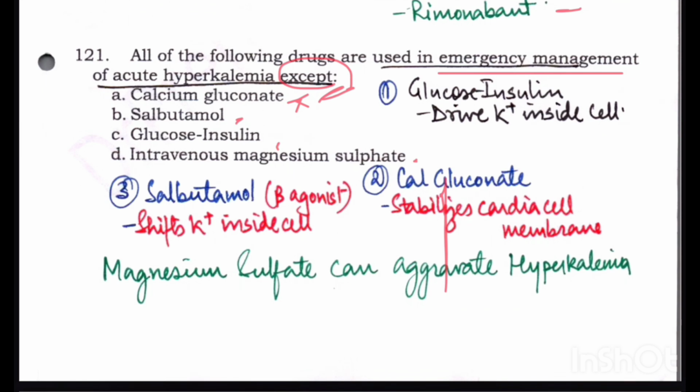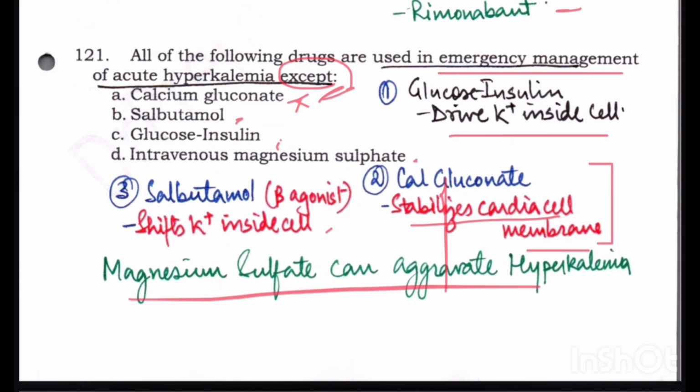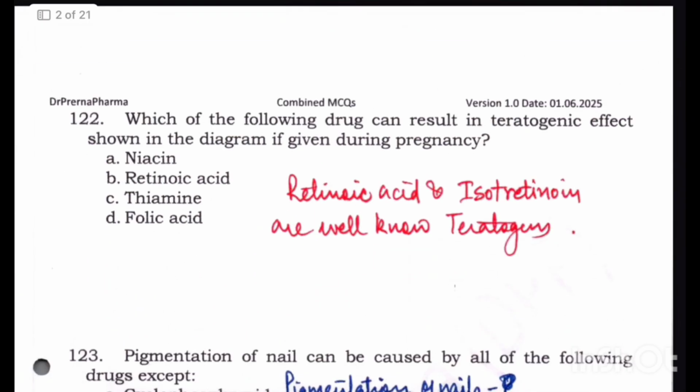Out of these options, glucose insulin definitely is used because it drives potassium inside the cell. Salbutamol is a beta agonist, and by its action on the beta receptor it causes shifting of potassium inside the cell. Calcium gluconate stabilizes the cardiac cell membrane in hyperkalemia and prevents the development of arrhythmias, and slowly when the potassium is shifted inside the cell with other management, it becomes more effective. So out of given options, Maxulf is not given to treat hyperkalemia. It actually aggravates hyperkalemia. Okay, so the right answer here is Maxulf.